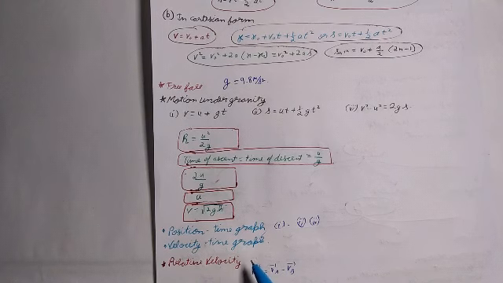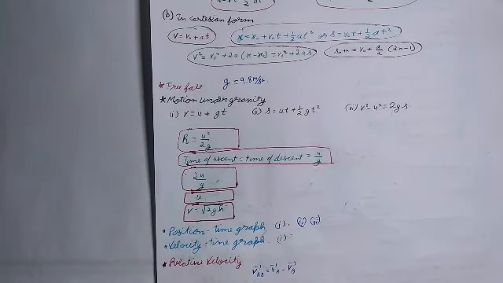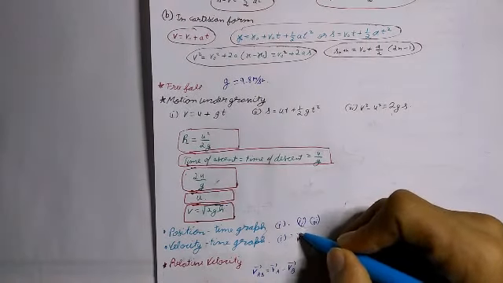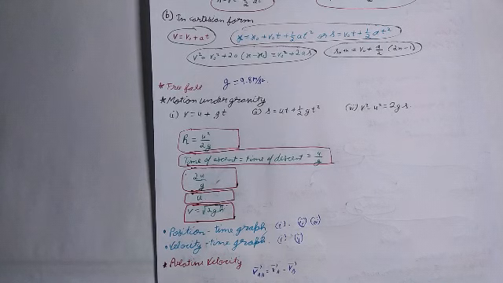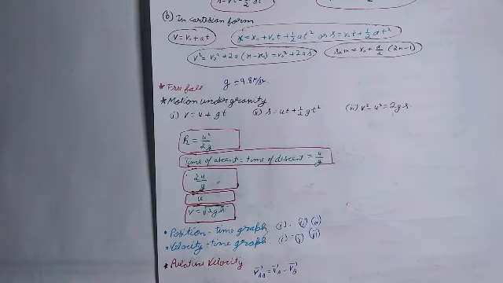Now velocity time graph. It is a graph of time versus velocity. Its slope at any point gives the acceleration at the corresponding instant. Distance covered in time t equals area under the velocity time graph bounded by the time axis. First point is that for a uniform motion, the velocity time graph is a straight line parallel to the time axis. Second thing is that for a uniform acceleration, the velocity time graph is a straight line inclined to the time axis. And the third thing is that for a variable acceleration, the velocity time graph is a curve.